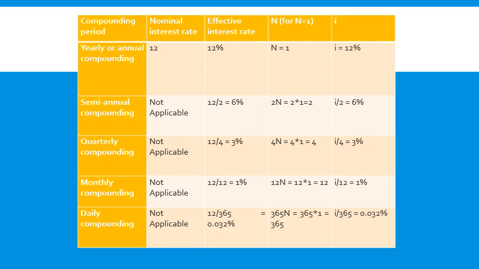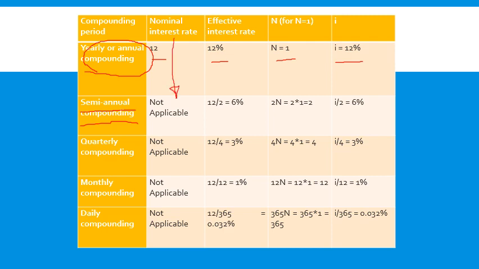Let us understand that. Nominal interest rate of say 12%. Effective interest rate is 12%. N is equal to 1 and I is equal to 12% when it is yearly compounding. There is no difference between effective interest rate and nominal interest rate. When it comes to semi-annual compounding, nominal interest rate is not at all applicable.